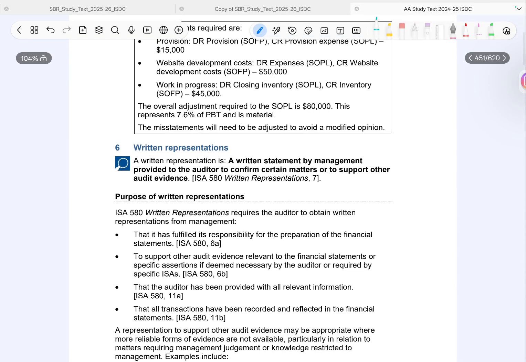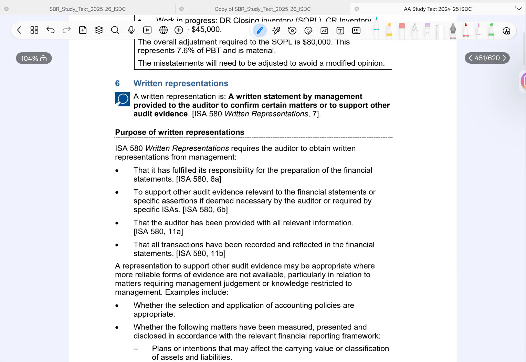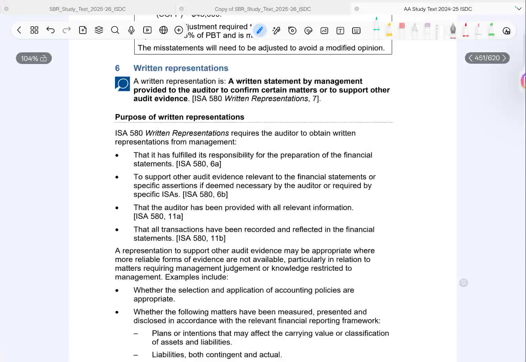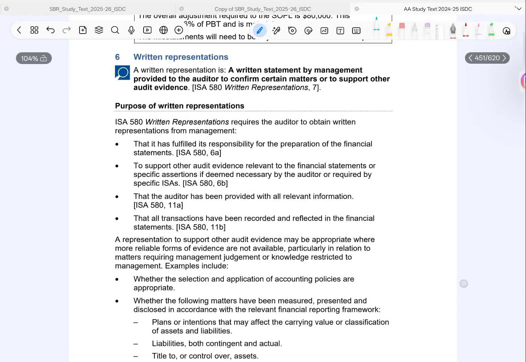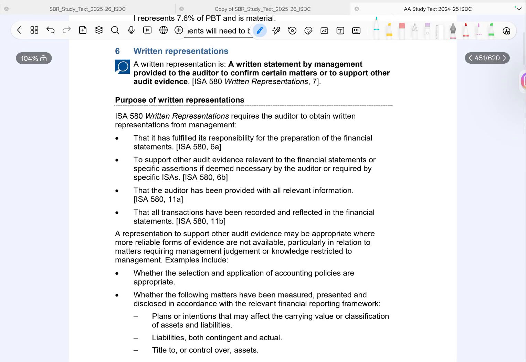Okay, now let's talk about written representations. A small topic but very easy marks if you explain it properly. So, first, what is it? A written representation is basically a written confirmation from management to support certain matters in the audit. Think of it as like management saying, everything we've told you, we confirm it in writing.